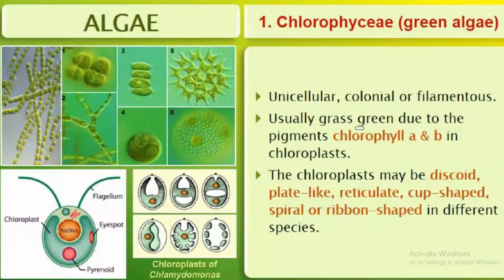Usually grass green due to the pigments chlorophyll A and B. This is important. Chlorophyll A and B. What is the shape of the chloroplast? Discoid, plate-like, reticulate, cup-shaped, spiral or ribbon-shaped in different species.